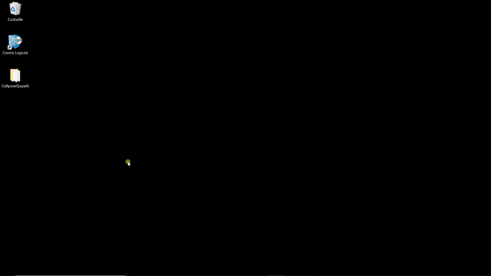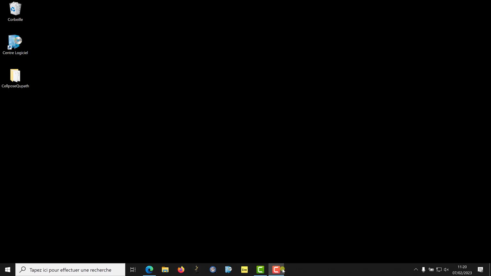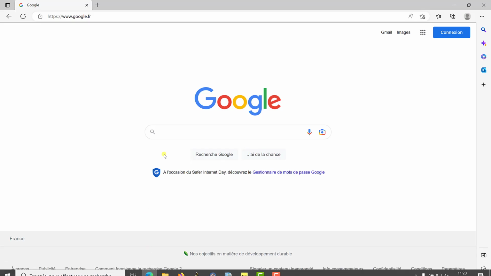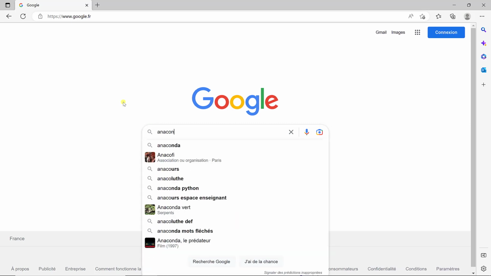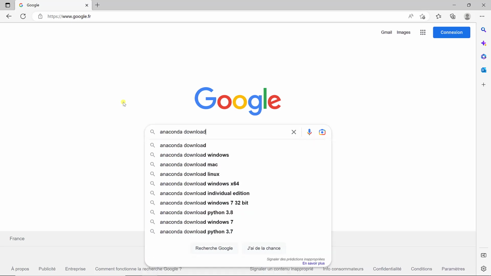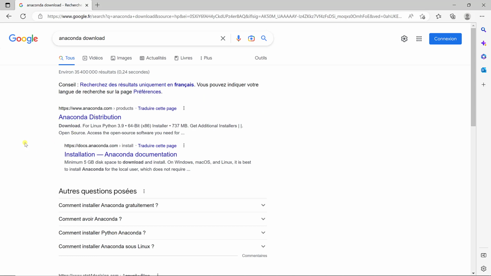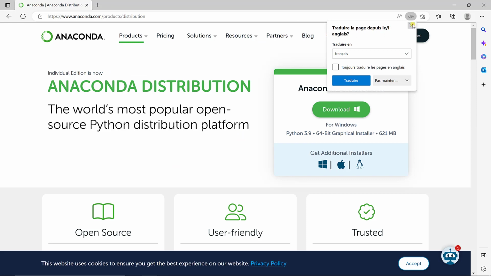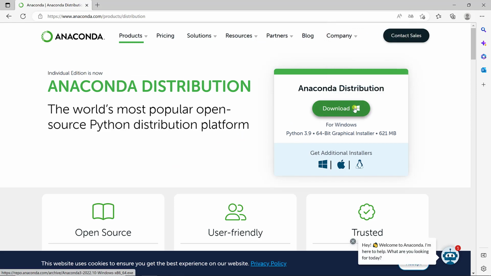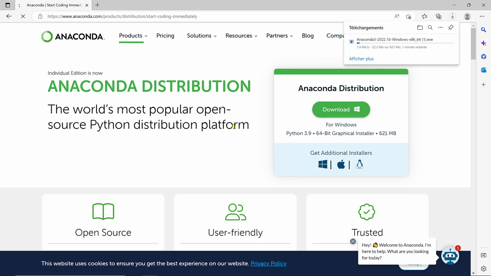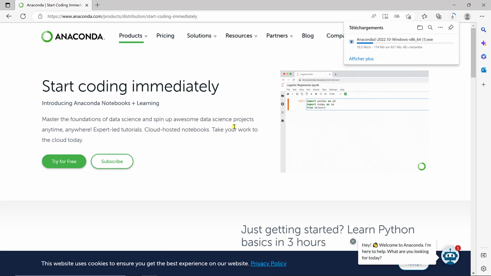To do so, we're going to install Anaconda 3. So I'm going to open a web browser and you can type in Anaconda download and you should have something for Anaconda. So if I go to the main link, alright, so here there's a link to download the distribution, and I'm using Windows and so it's already the right version, so I'm going to download it. And I'm going to speed up the downloading time so you don't have to wait for it to be done.